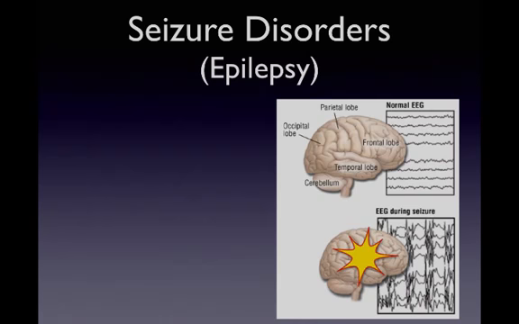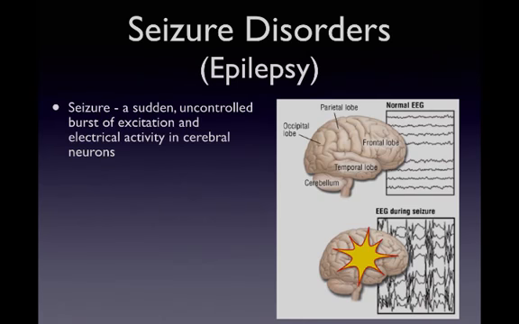A seizure is a sudden, uncontrolled burst of electrical activity in the cerebral neurons. The brain is constantly discharging electrical activity in a controlled manner, and that's what keeps the brain functioning. But occasionally, there is uncontrolled firing of the neurons in the brain, and when the motor neurons are involved, the result can be convulsions. Sometimes right before a seizure, a person will experience an aura, and an aura is a sensation that precedes a seizure.